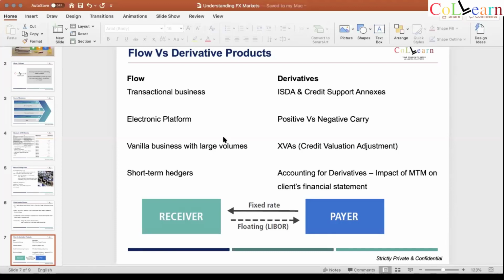So flow versus derivative. These are the two key aspects. A flow is what I taught on the first slide, mostly foreign exchange, or anything which is vanilla and transactional. The characteristic is that it's very on the go, which means the client wants it, comes and does it. If you're going abroad and want to buy currency, you buy and go.